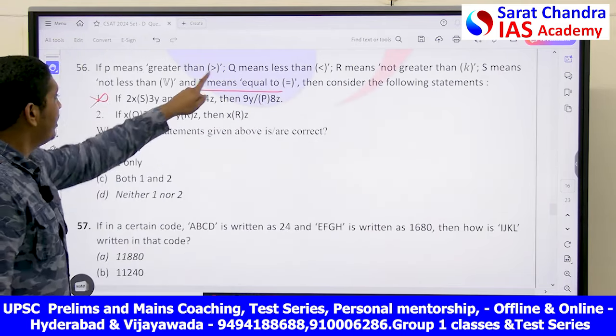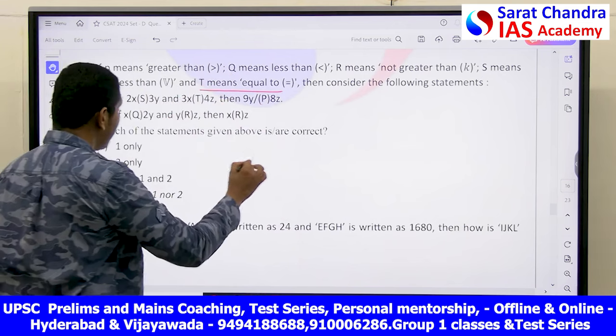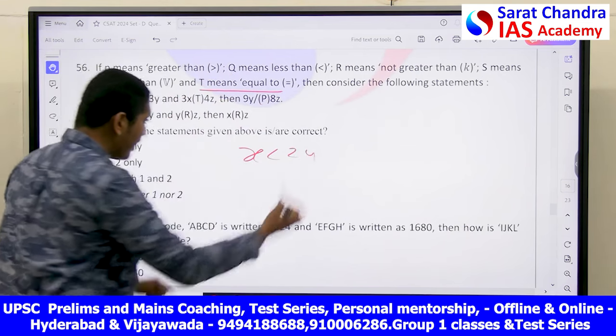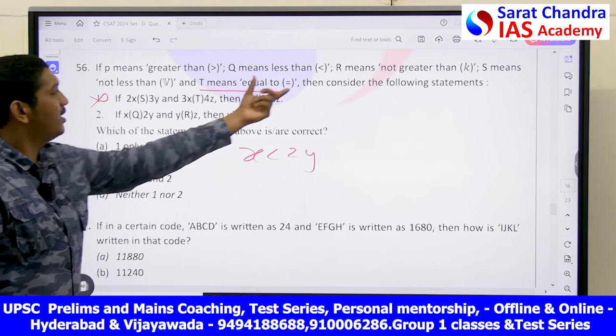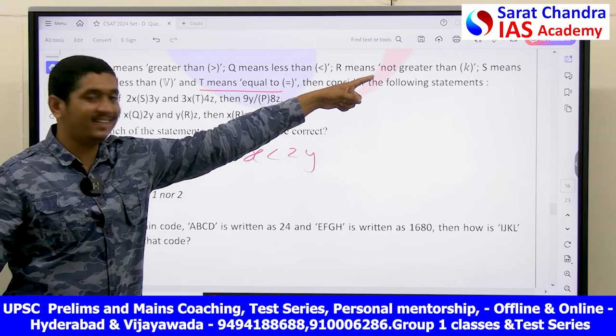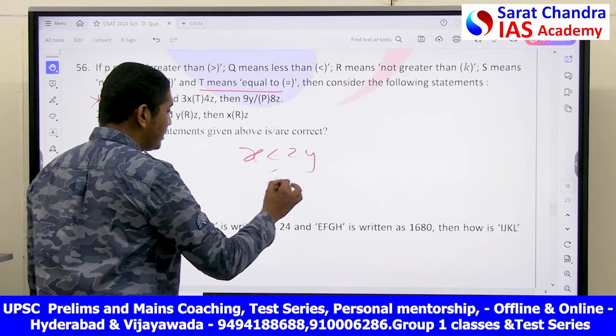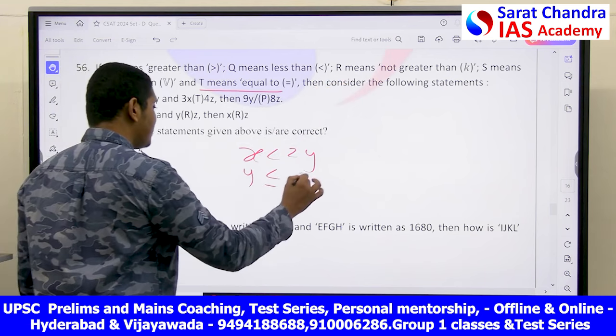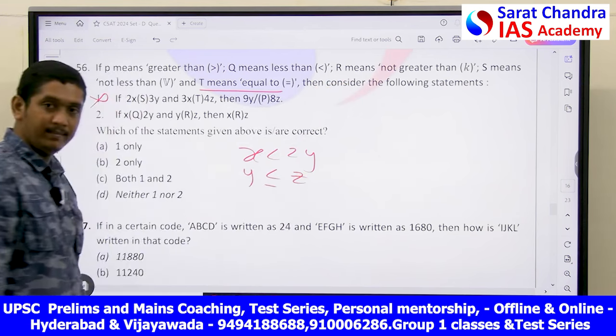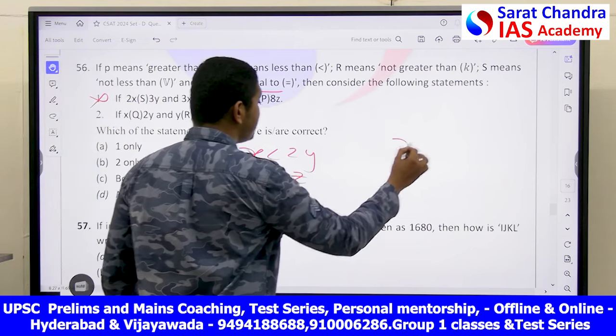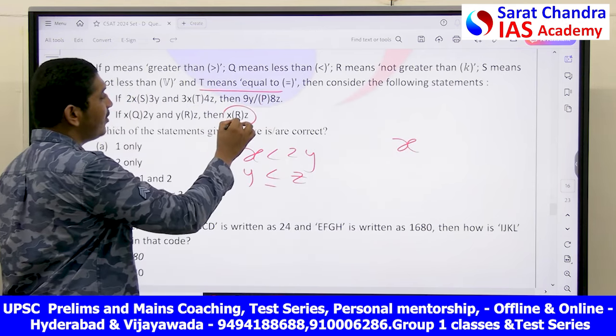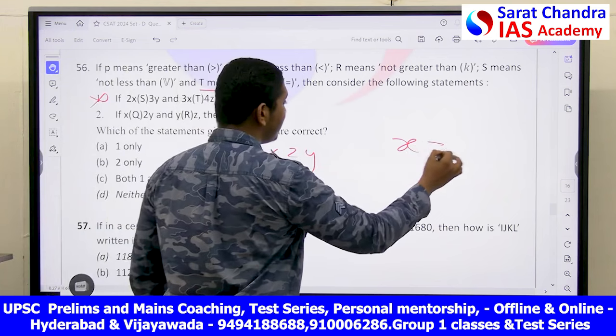X, Q, 2y. What is Q? Less than. X is less than 2y. And next is Y, R, Z. What is R? Not greater than, in the sense less than or equal to. Y is less than or equal to Z. They are asking you to find the relationship between X and Z. They gave a relation, X is greater than or equal to Z.